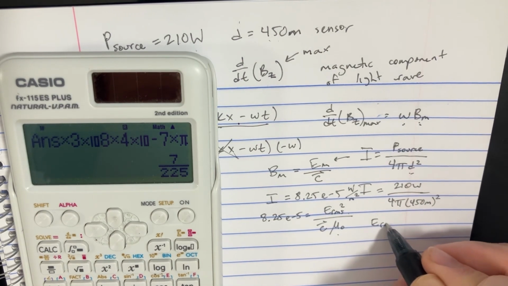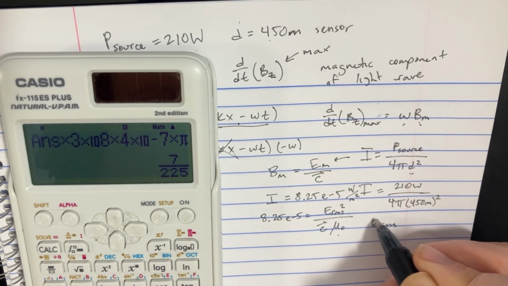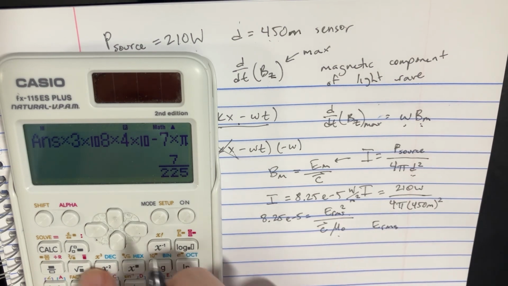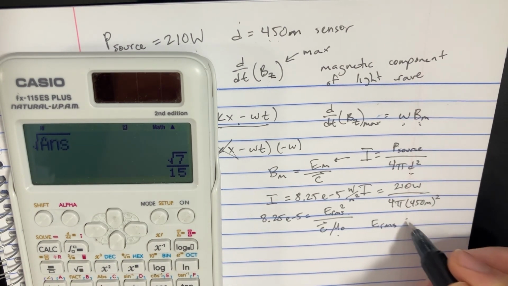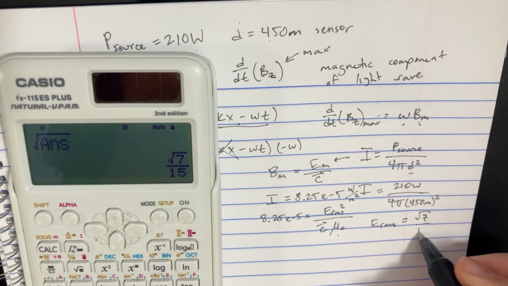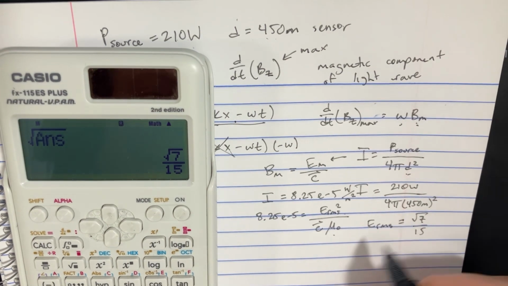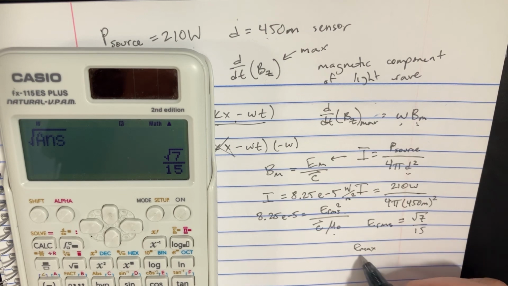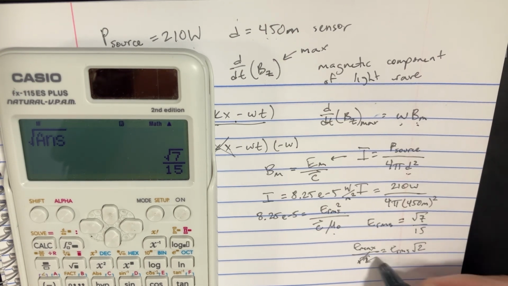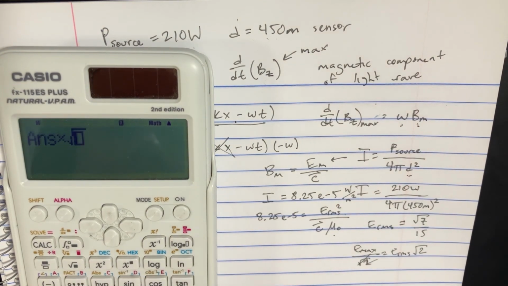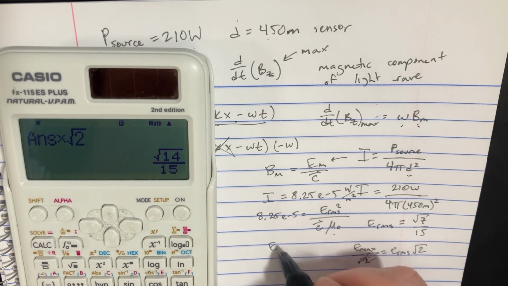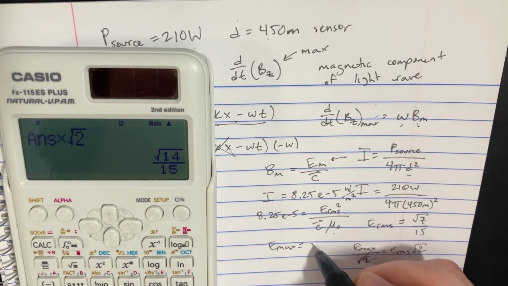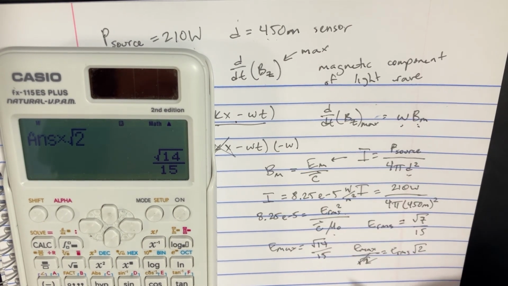So E RMS squared is going to be that. Let's go ahead and square root that. So that E RMS is going to be equal to that value. E max divided by square root of 2 is E RMS, so let's multiply this by square root of 2 to get the E max.